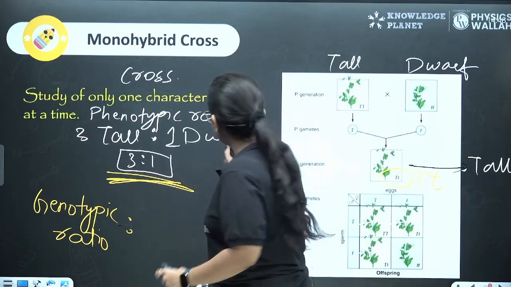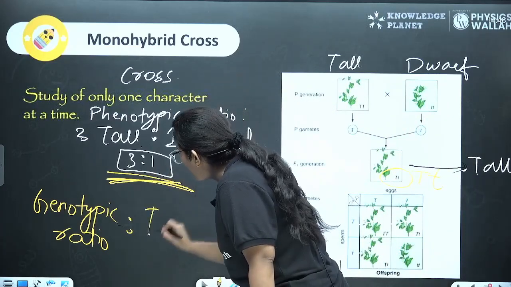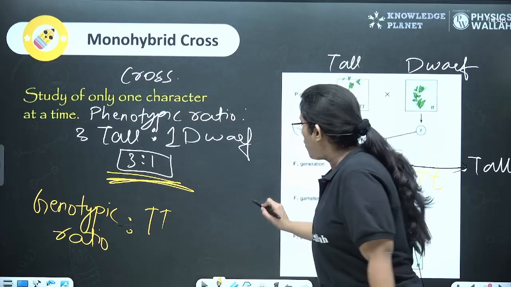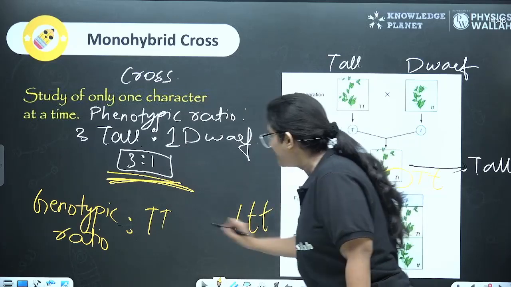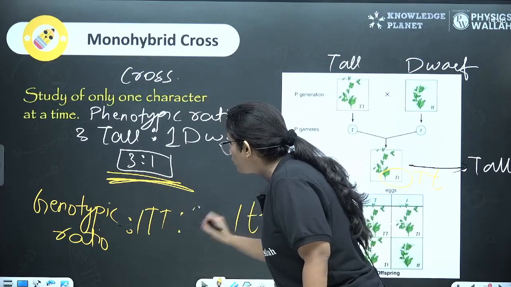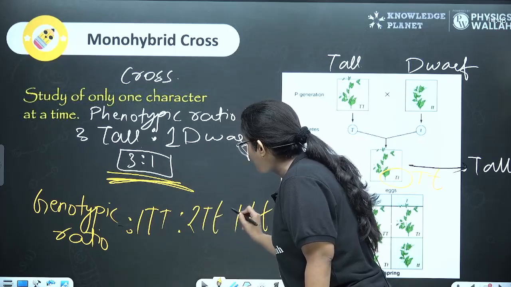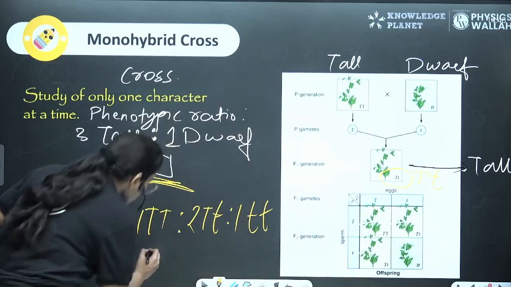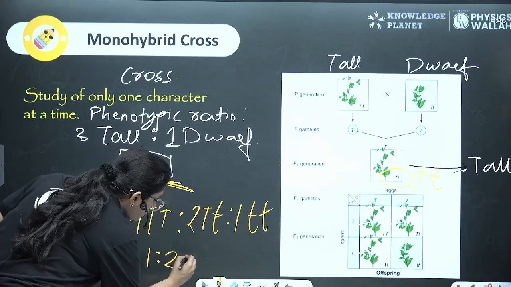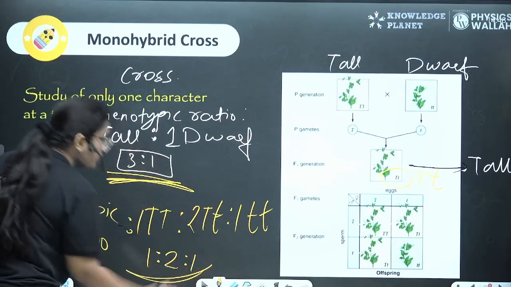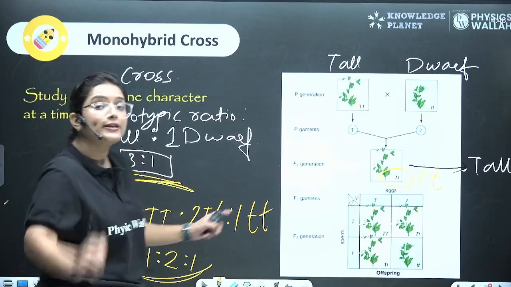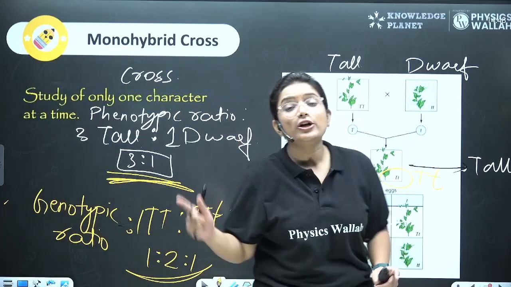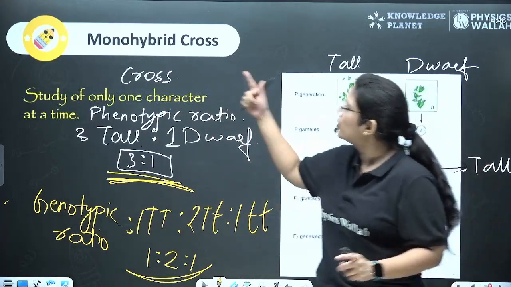So here let's see, 1 was capital T, 1 was small t, but there were 2 that were capital T, small t. So this is their genotypic ratio, which is 1:2:1. Very important. Please note the phenotypic and genotypic ratio of monohybrid cross.